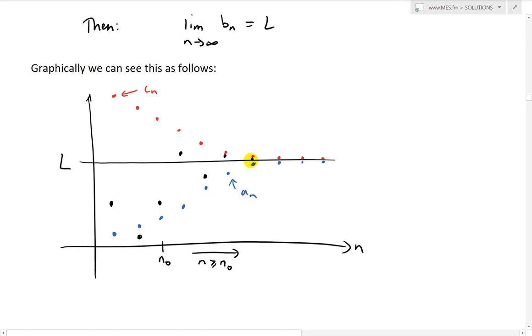So whether it alternates or not, as long as it's always in between for n greater than or equal to n0, notice how it gets squeezed inside. So we can write "squeezed inside" in between the larger and smaller sequences. And then this again is our bn.